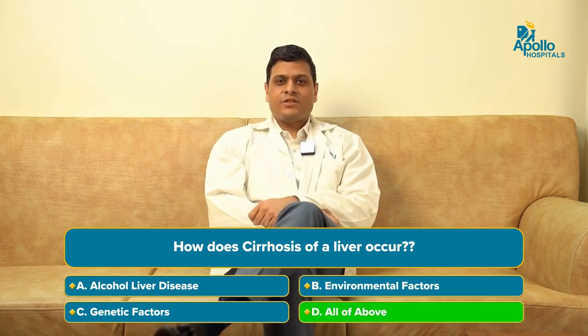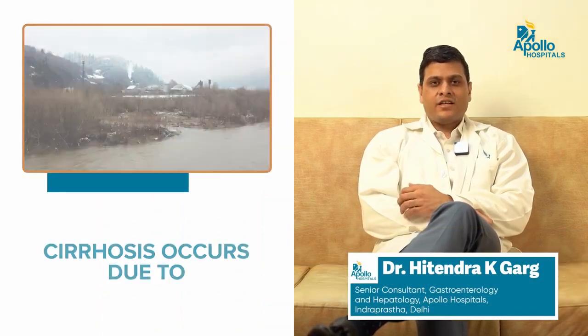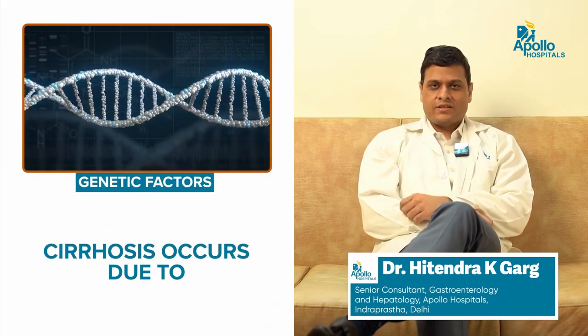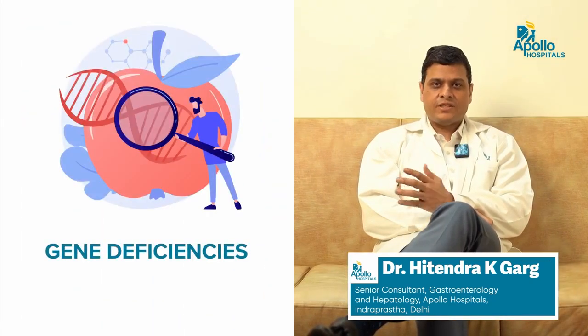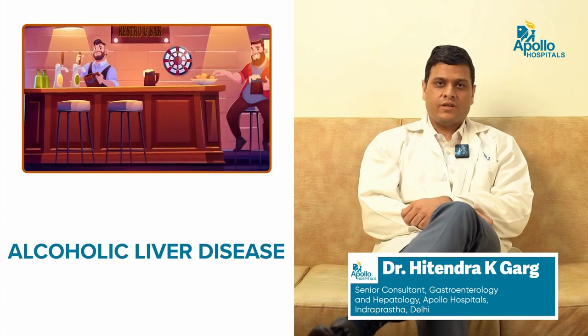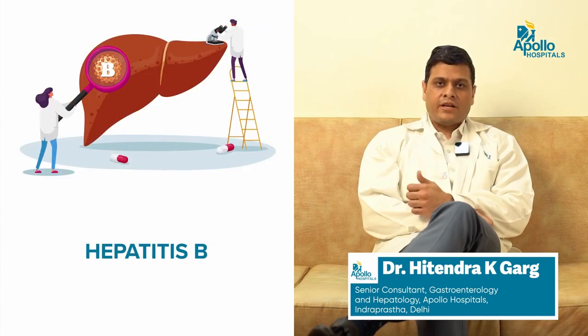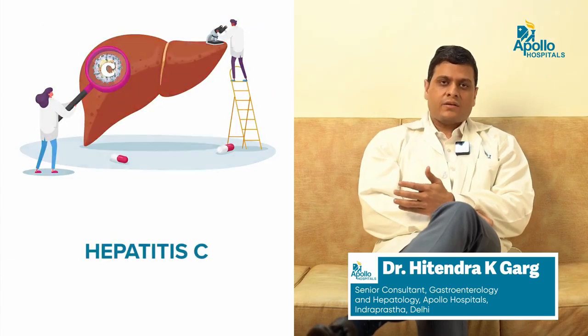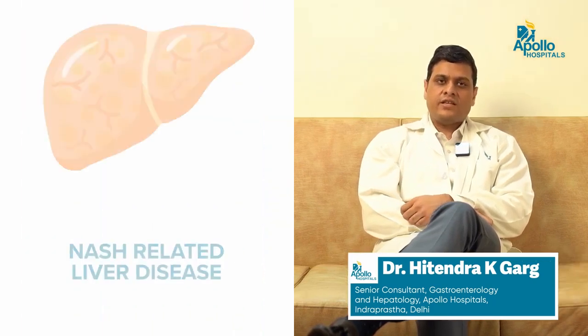In our country, there are certain environmental factors and certain genetic factors behind cirrhosis of the liver. Among the genetic factors, there are some gene deficiencies and mutations. Among the environmental factors, the most common in our country is alcoholic liver disease. The second is hepatitis B and hepatitis C. India is considered an endemic zone for hepatitis B and hepatitis C. And the third, which we most commonly see these days, is NASH-related liver disease.